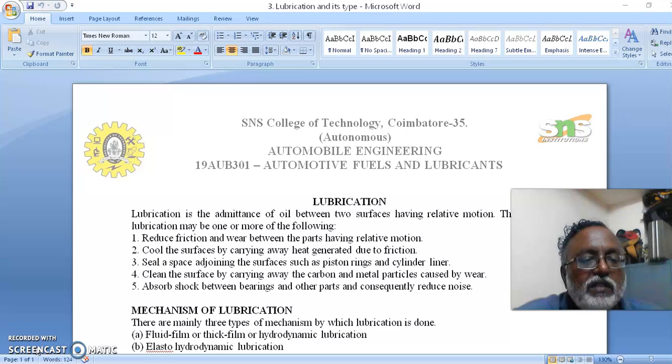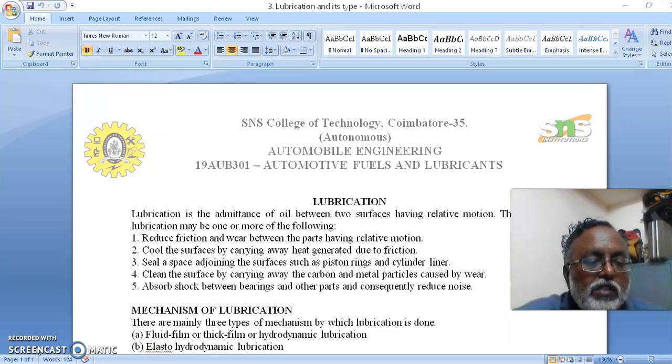The fourth one is clean the surfaces by carrying away the carbon and metal particles caused by wear.